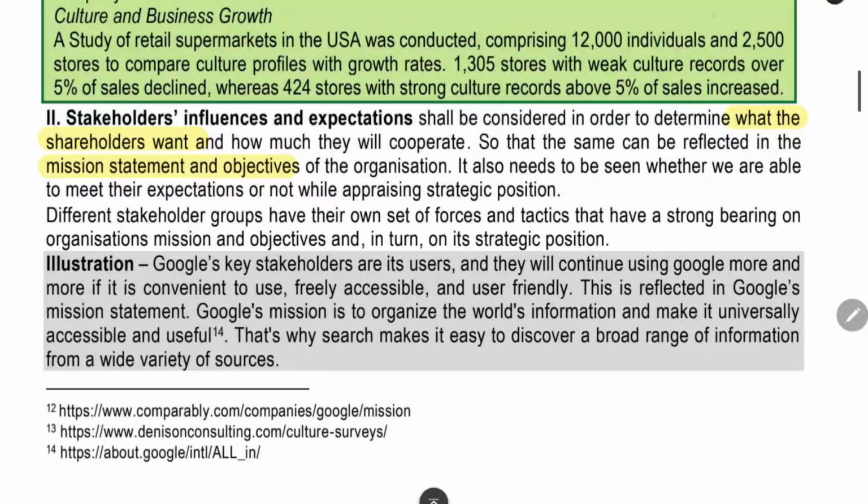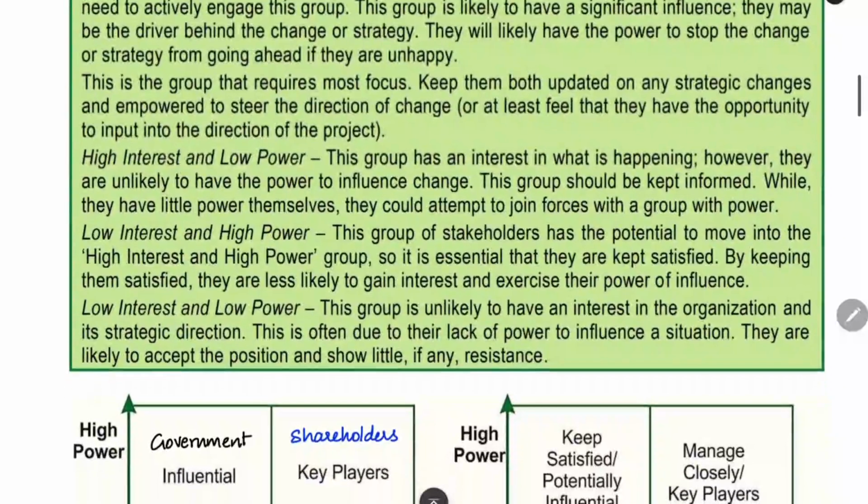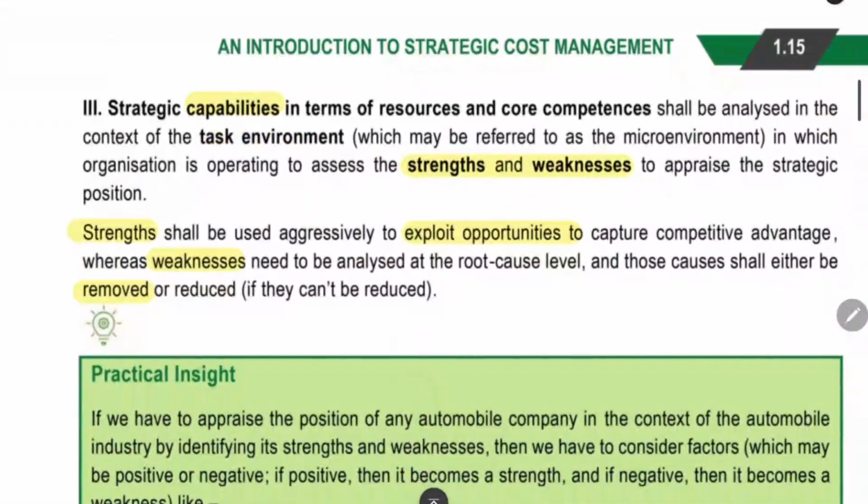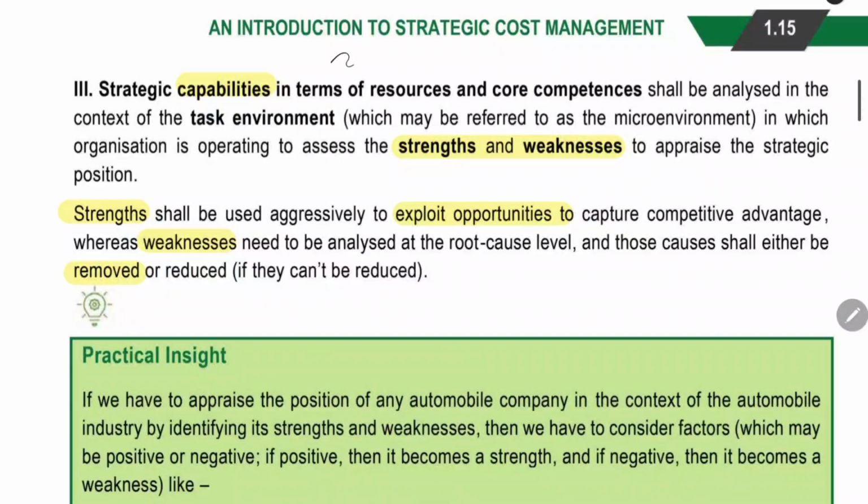Why are we doing this? We are doing this to understand the stakeholders' expectations. What are the different people concerned with our company? What are they thinking? That is what we are analyzing here. Next thing is strategic capability. We have to see the capability of our company. What is the strength of the company?